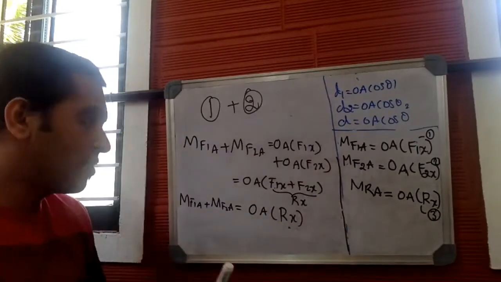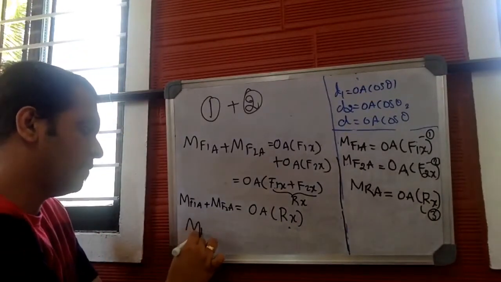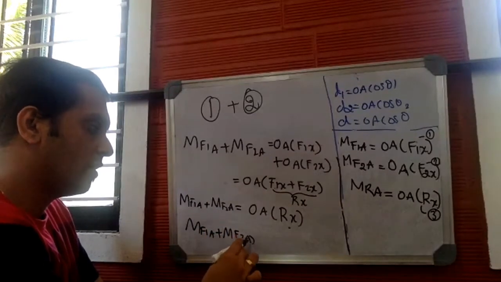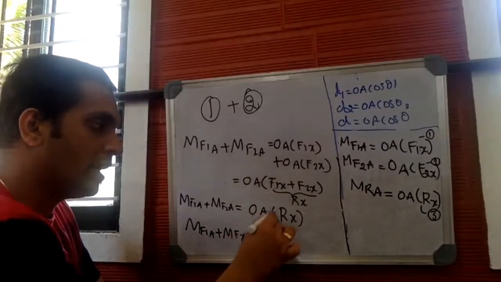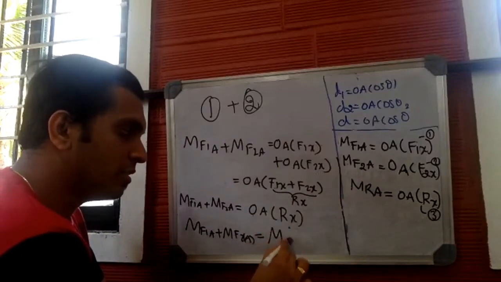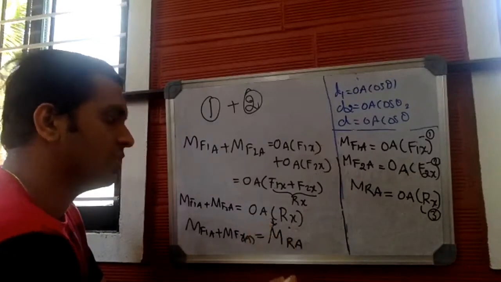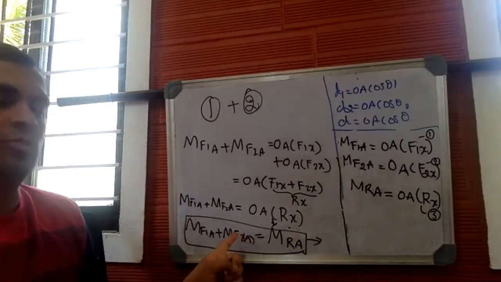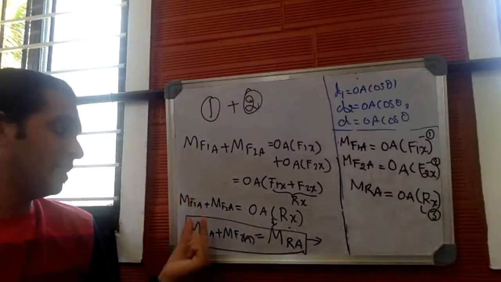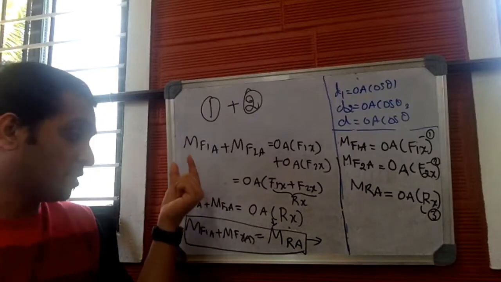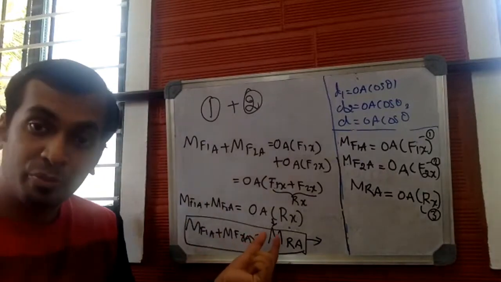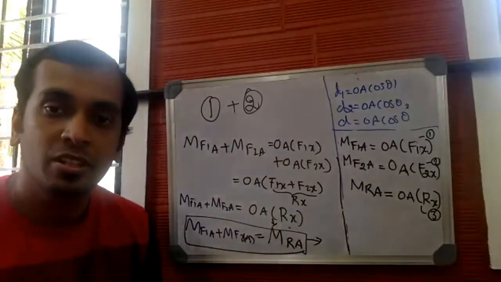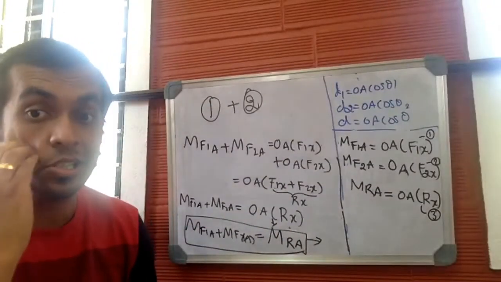Finally, from equation 3, the moment produced by force F1 about A plus the moment produced by force F2 about A is equal to OA into Rx, which is the moment produced by the resultant about A. This is the proof of Varignon's theorem. The moment produced by the first force about A plus the moment produced by the second force about A is equal to the moment produced by the resultant of these two forces about the same point. So this is how you prove Varignon's theorem.